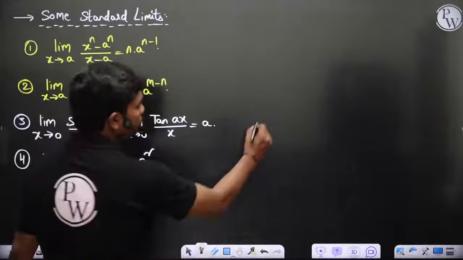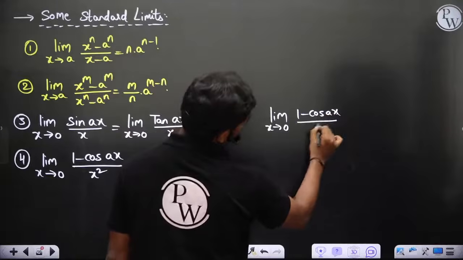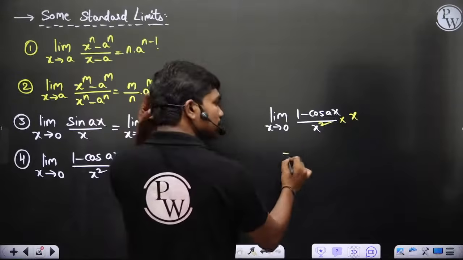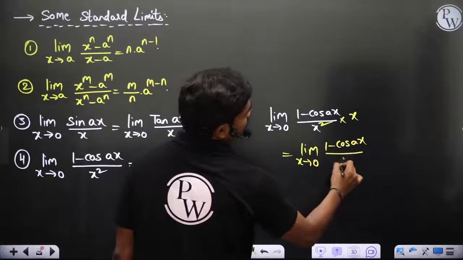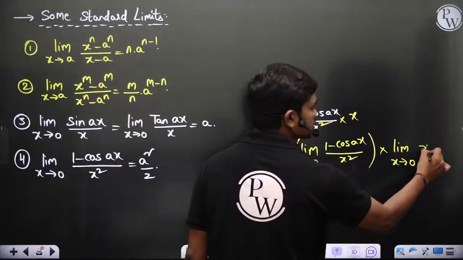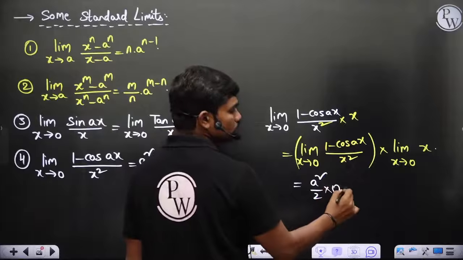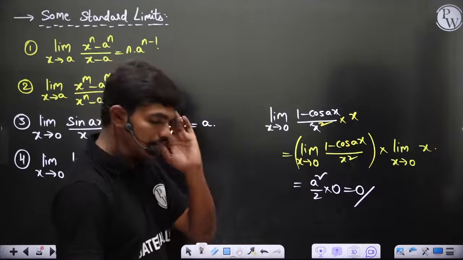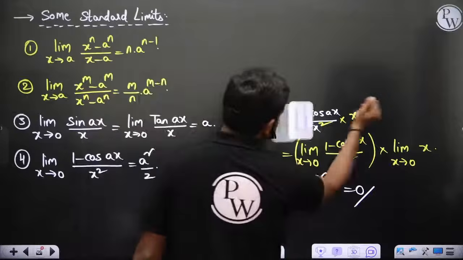Ultimately, if you have limit x tends to 0 of (1 minus cos x) by x, then you can do this as a multiplication with x and write it over x square. So this can be written as limit x tends to 0 of (1 minus cos x) by x square, into limit x tends to 0 of x. This first limit gives you 1 by 2, but the second gives you 0, so the answer is 0. So please make sure whether you have x or x square when calculating these limits, because many times people are in the habit of using shortcuts and don't actually remember the question. Please keep this in mind.